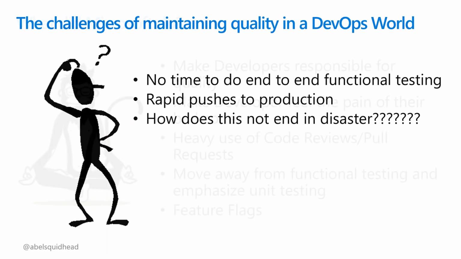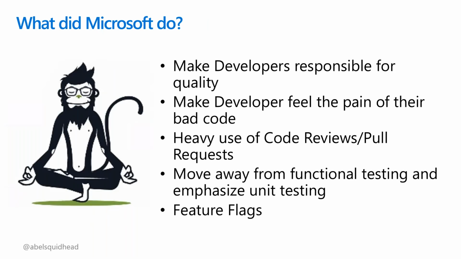We use feature flags extensively. Any new feature that gets written is hidden behind a feature flag. This helps us in two ways. Number one, it separates deployment of code from deploying a feature so that people can actually see it. It allows us to do things like testing in production. It allows us to roll back really quickly if things look bad by just turning the feature flag off.